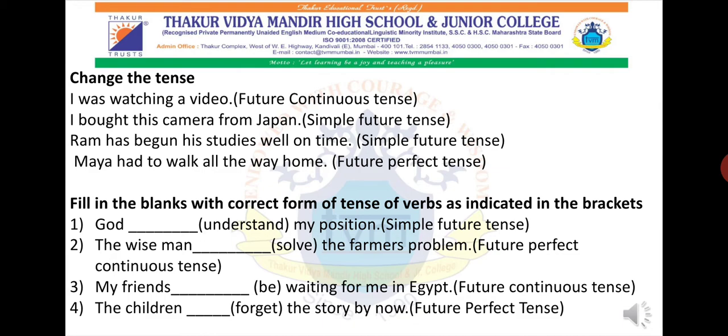I was watching a video. They have told us to change the tense into future continuous tense. So what is the structure of future continuous tense? Subject plus will or shall, you all have to add be, plus main verb first form ing, plus object. I'm giving you all 2 minutes if you all can. Come on. I have mentioned when to use shall, when to use will. Think.